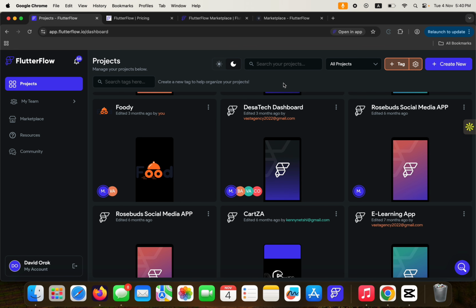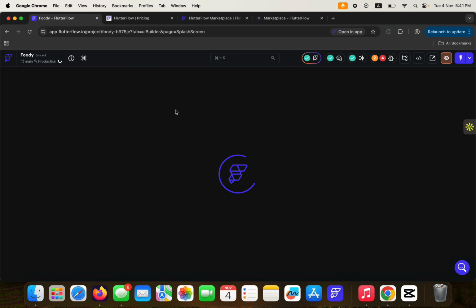So I would have loved to just create a new application entirely, but I would like us to just go to an existing one. So this is a food application I built like 3 months ago. I built it a long time ago actually, but I think I cloned it or I edited it. Yeah, I did it 3 months ago. It's been a long time project. Let's just open it real quick and then see the project itself.